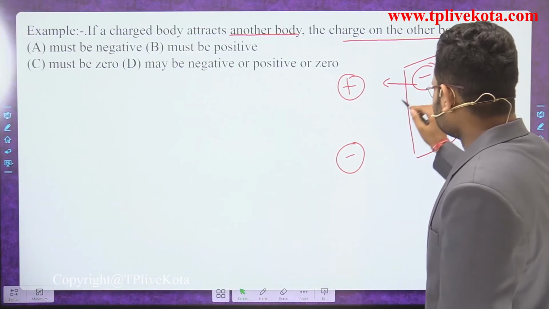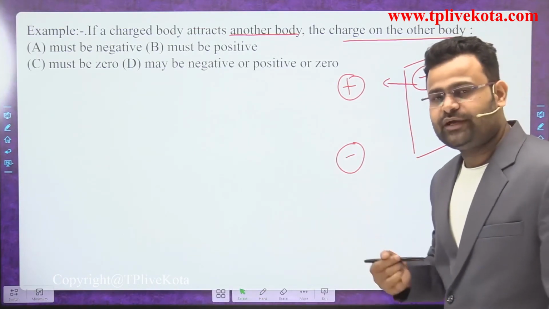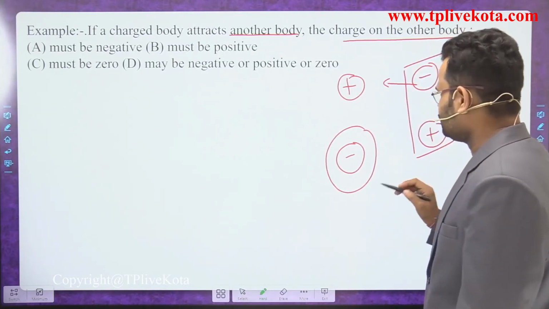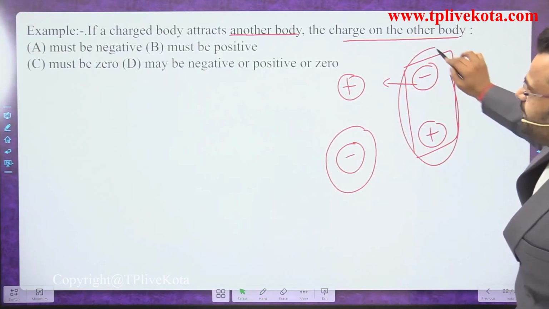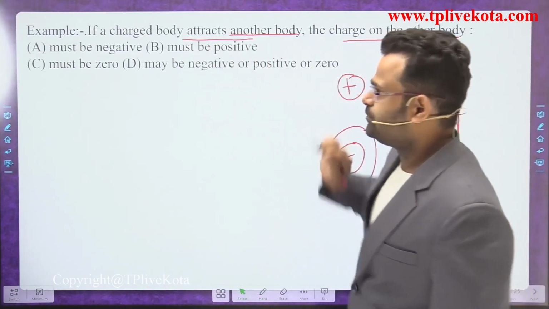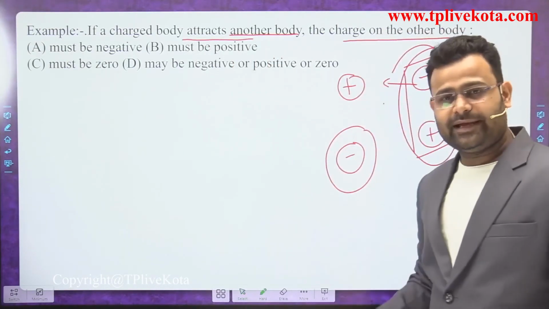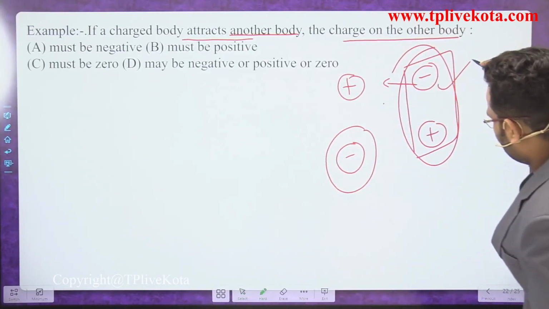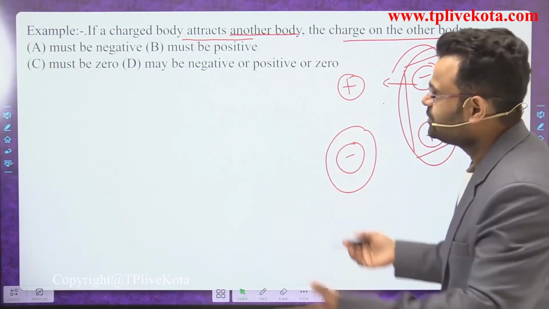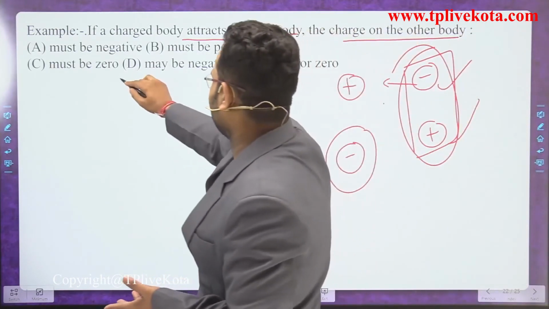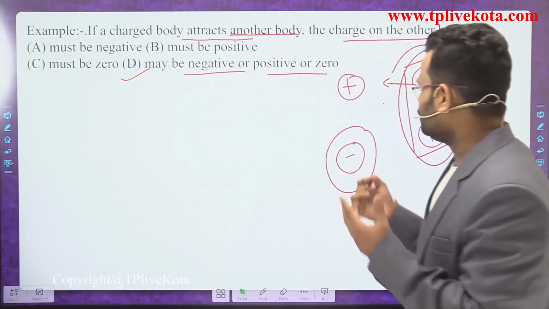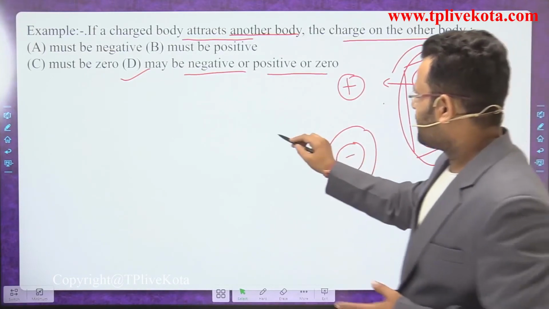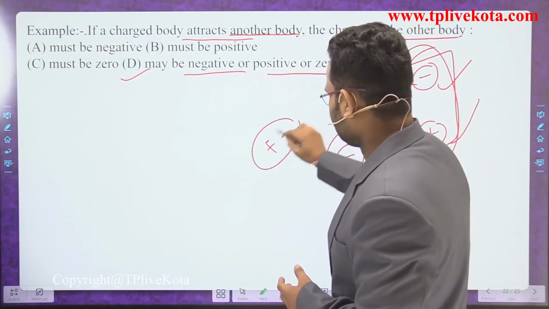If that has a negative charge, then the other will be a positive charge. So dear students, there is no information about the first body, so it may be positive or it may be negative. If it attracts the other body, both are possible. So what is the answer of that? It may be negative, maybe positive, or zero also. Zero, yes or no? Yes, zero means positive and negative are in an equivalent amount.